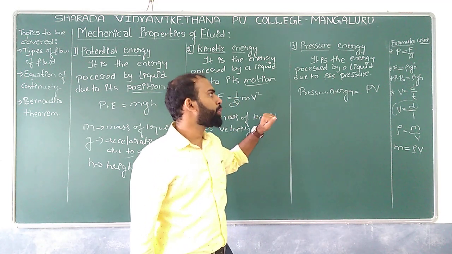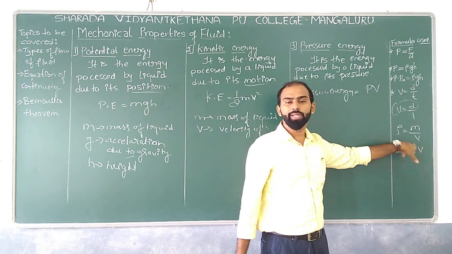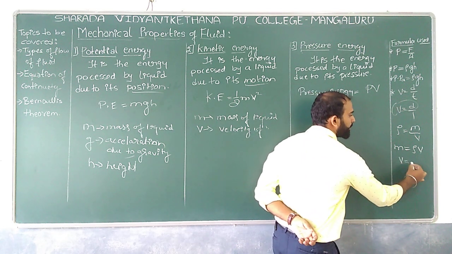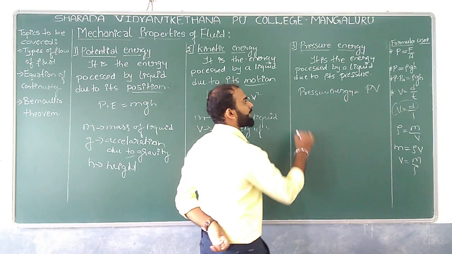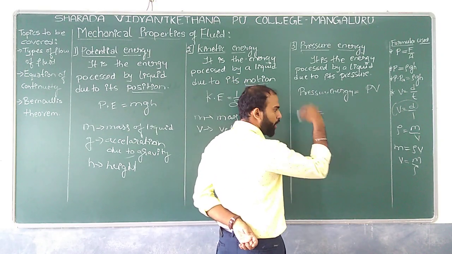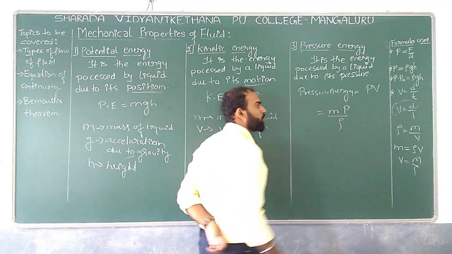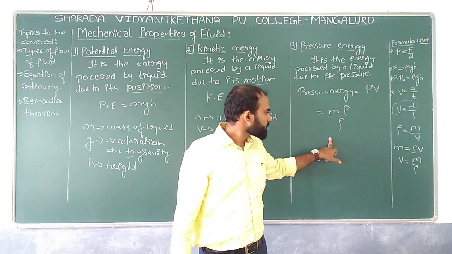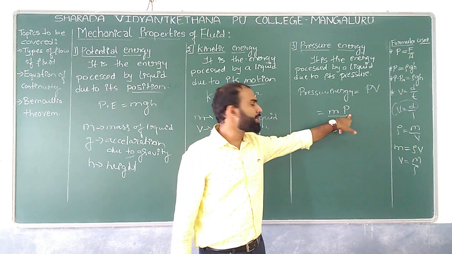Volume can be replaced using the relation of density, mass by volume, so volume is mass by density. So we can write the pressure energy as m into P divided by rho, where m is the mass of the liquid, rho is the density of the liquid, and P is the pressure.